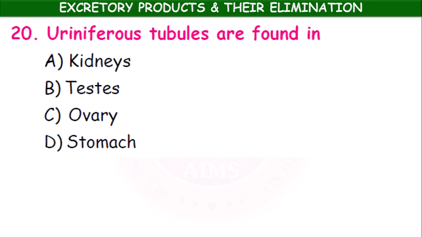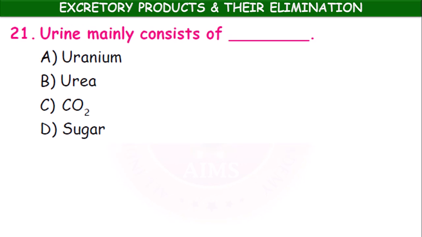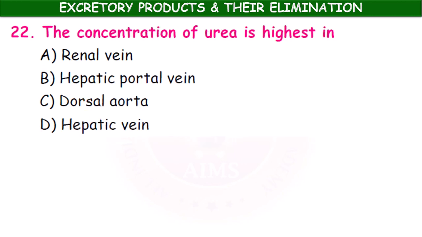Uriniferous tubules are found in kidneys, testes, ovary, stomach. In the kidneys. Nephrons are also called uriniferous tubules. Urine mainly consists of uranium, urea, carbon dioxide, sugar. Urine mainly consists of urea. The concentration of urea is highest in renal artery, hepatic portal vein, dorsal aorta, hepatic vein.